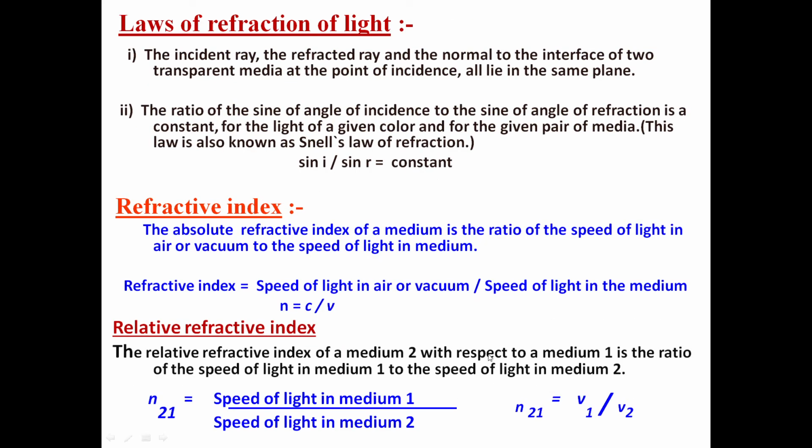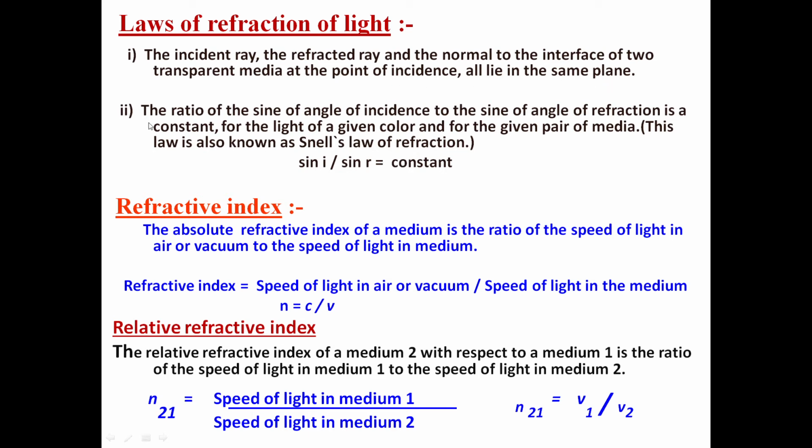Now let us understand the laws of refraction of light. First law is a little bit similar to the law of reflection that you have studied earlier. So what does it say? It says that the incident ray, the refracted ray and the normal to the interface of two transparent media at the point of incidence all lie in the same plane.